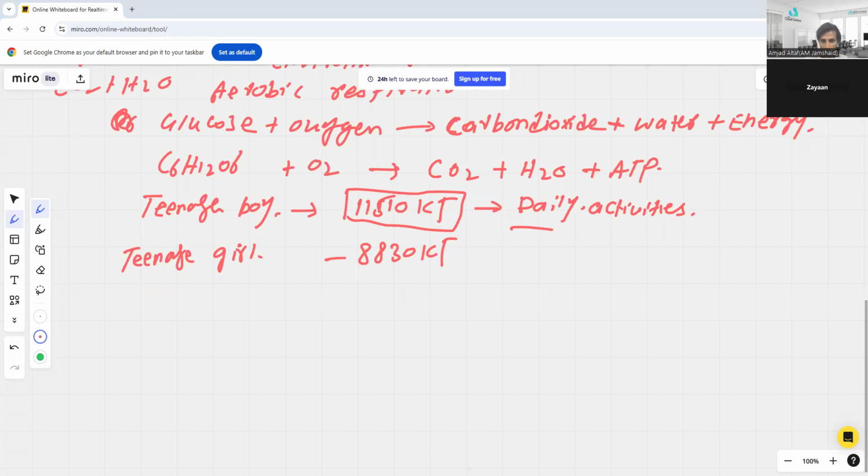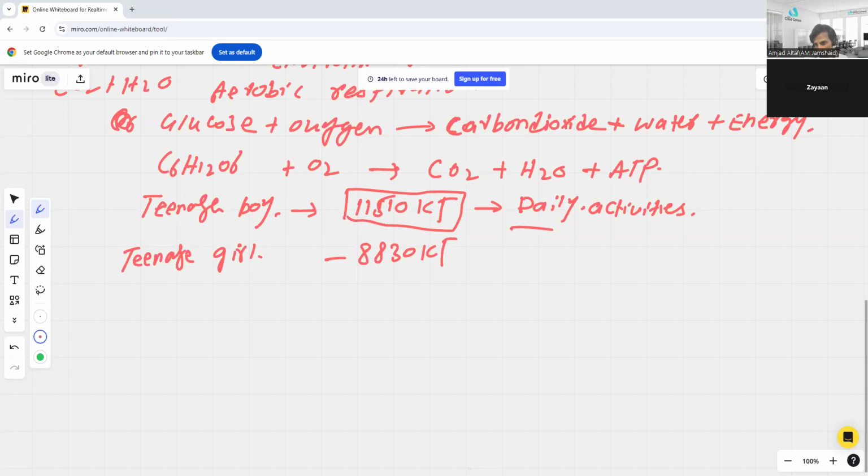Roughly, because on average, you can say girls are smaller than boys. I hope you're getting this point. And also because boys have more muscle cells as compared to girls. So for the contraction and relaxation of muscles, you need more energy.